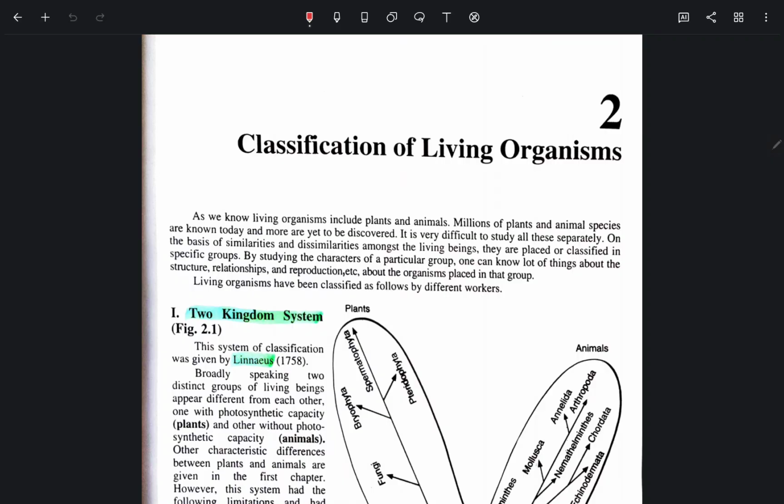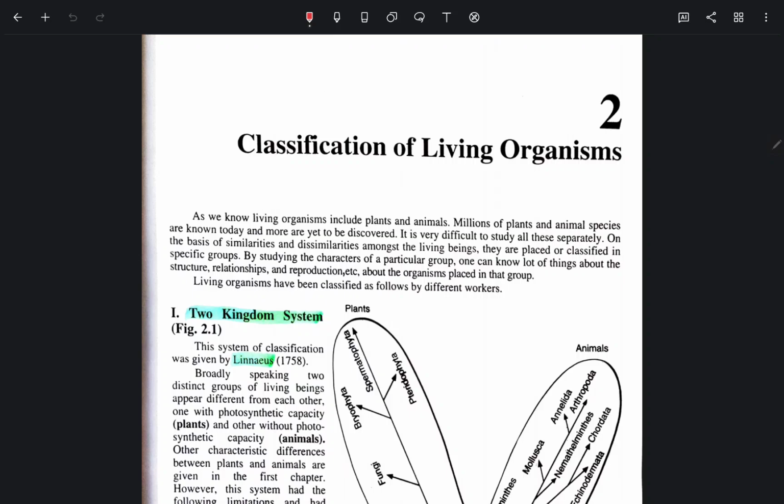Living organisms include plants and animals. Millions of plant and animal species are known today and more are yet to be discovered. It is very difficult to study all these separately. On the basis of similarities and dissimilarities among the living beings, they are placed or classified in specific groups.